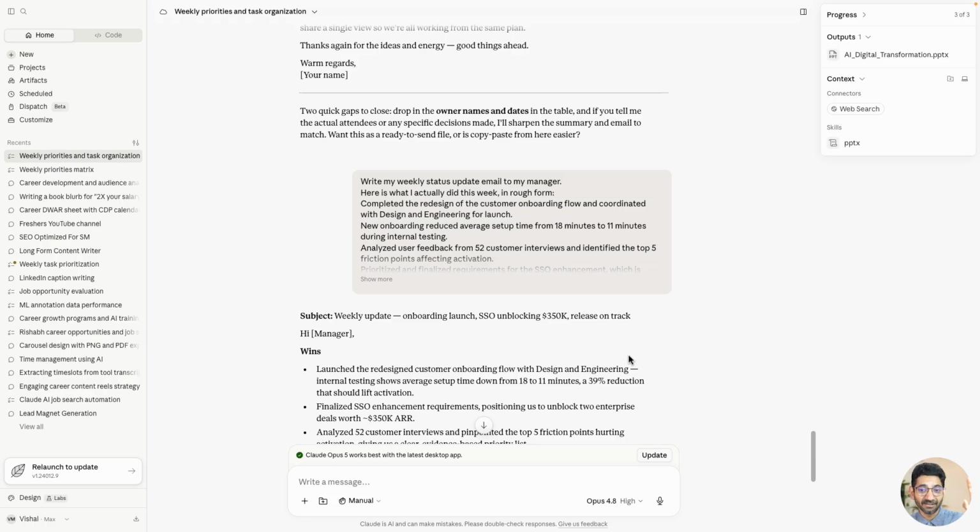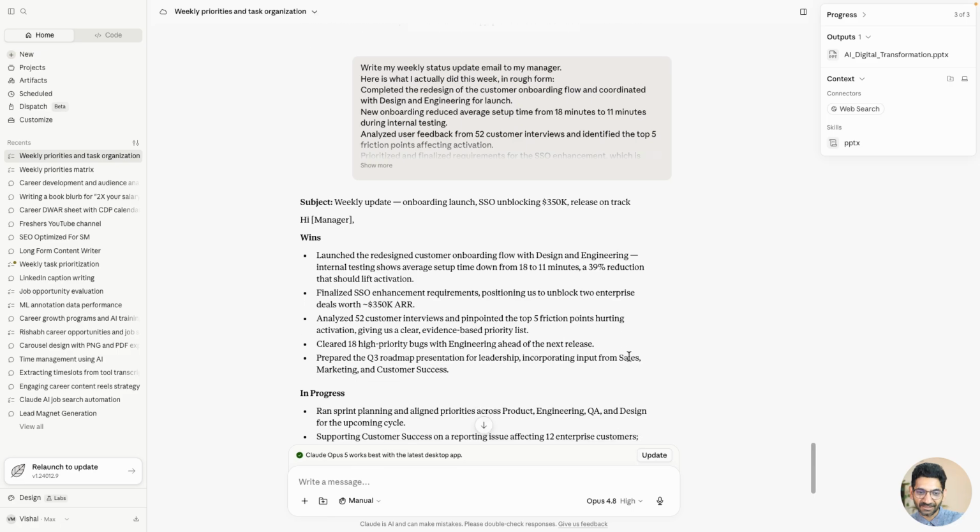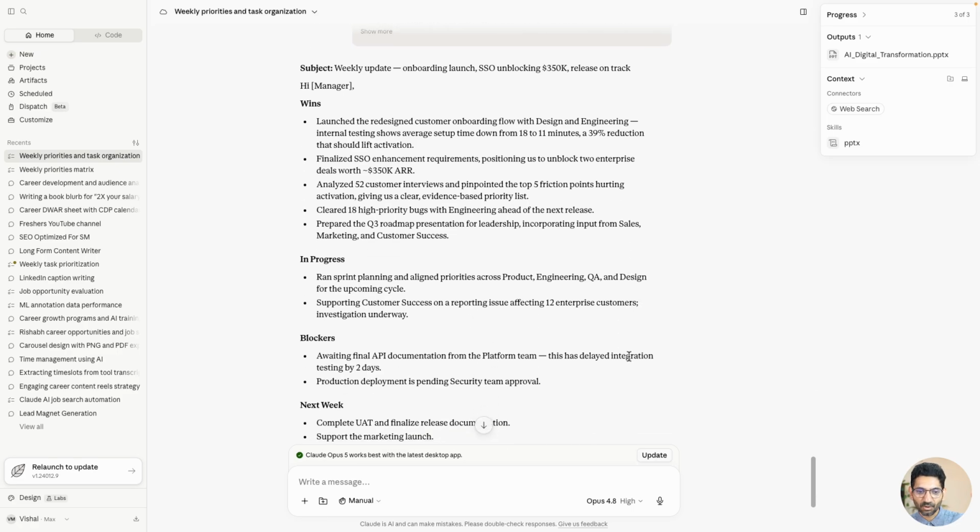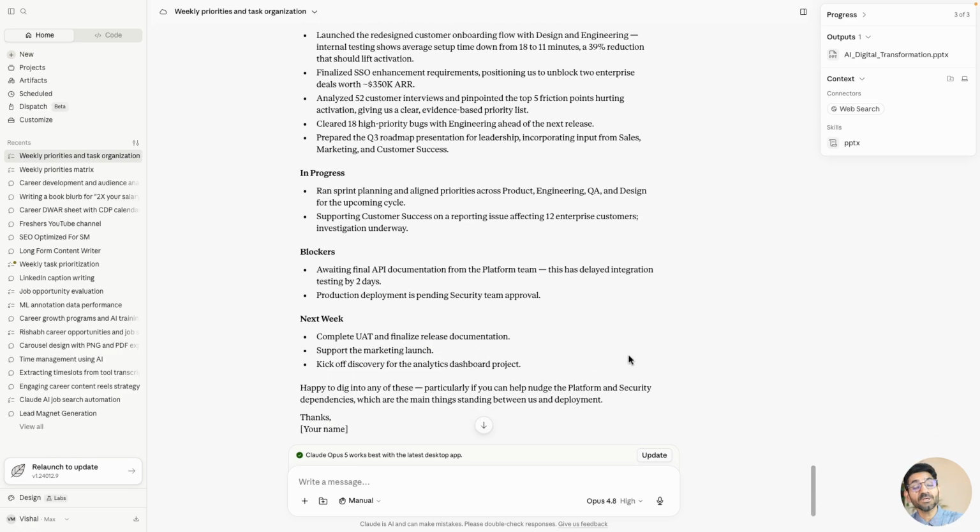Look at the headline. It is clearly talking about the numbers, and then the wins, then what is in progress and what are the blockers, and next week what are you going to take up. So this is a clear alignment with your management and bosses.